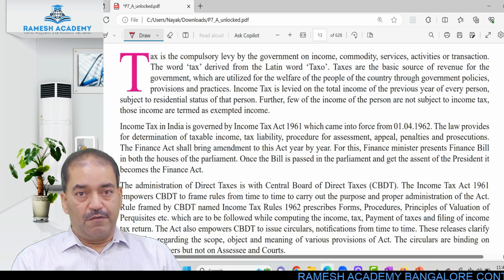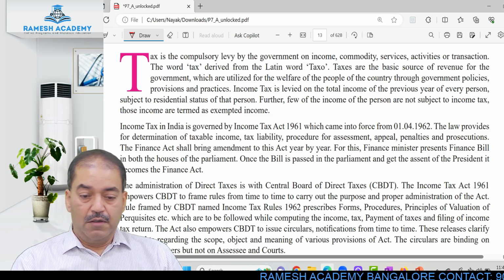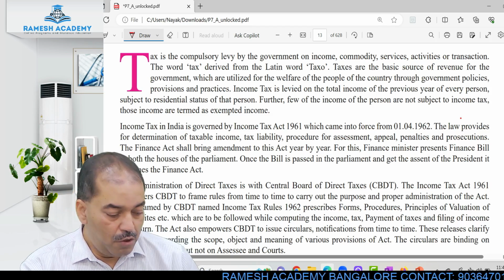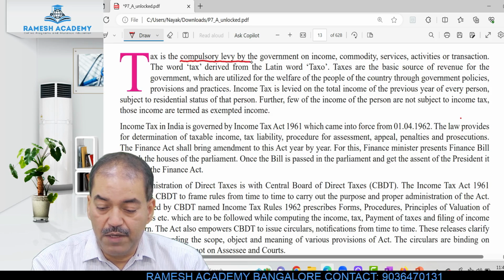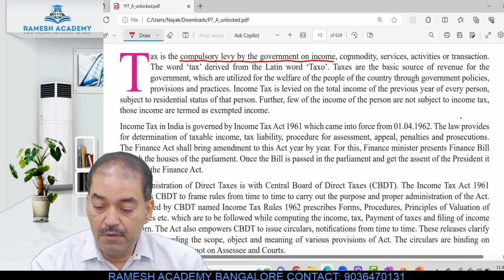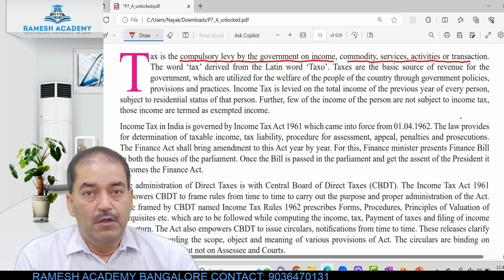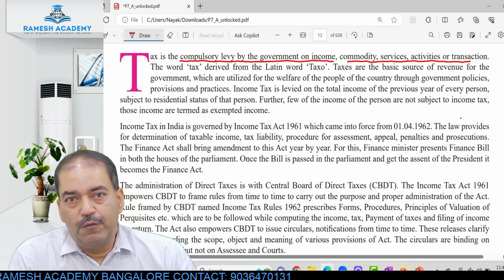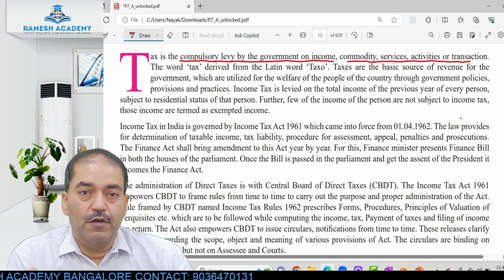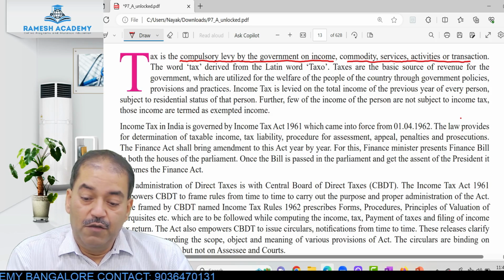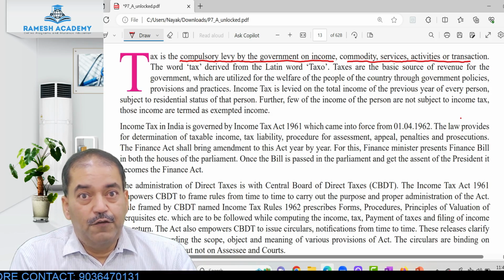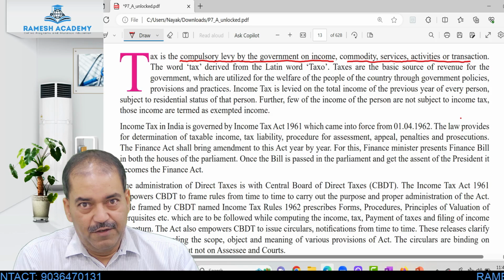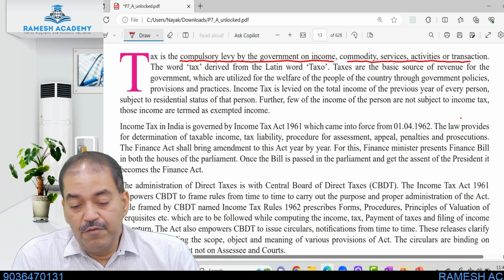Basically, what is tax? Let us try to understand that. As per your module, tax is the compulsory levy by the government on income, commodity, services, activities or transactions, which takes into consideration the direct tax as well as the indirect tax. If you are calculating the tax on income, it is the direct tax. If you are calculating the tax on commodities, on services, on activities, then it is called the indirect tax, right? The word tax is derived from the Latin word taxo.